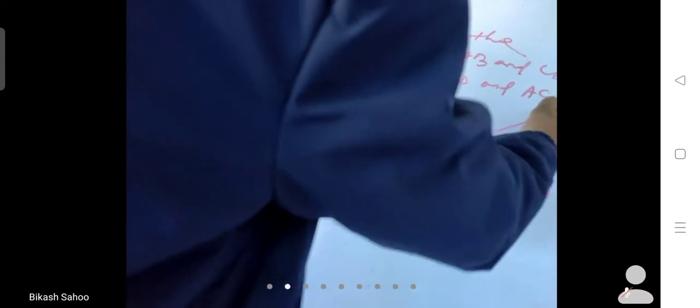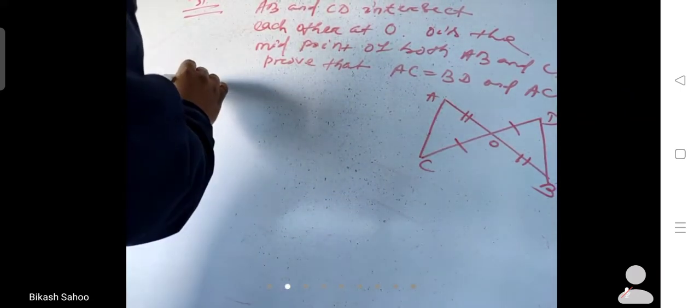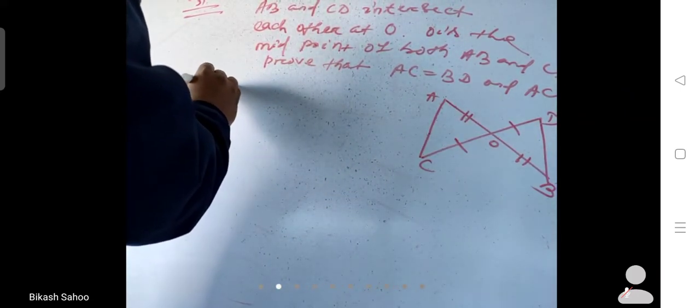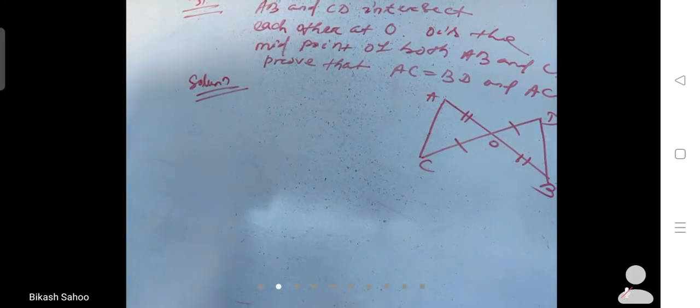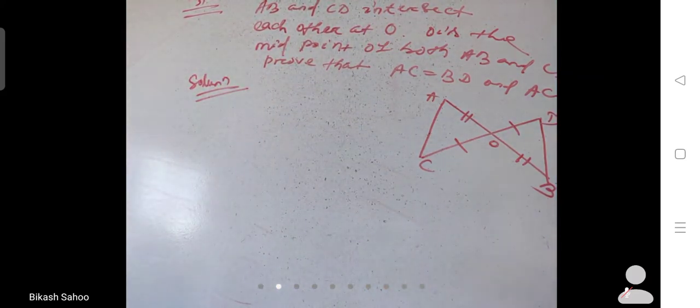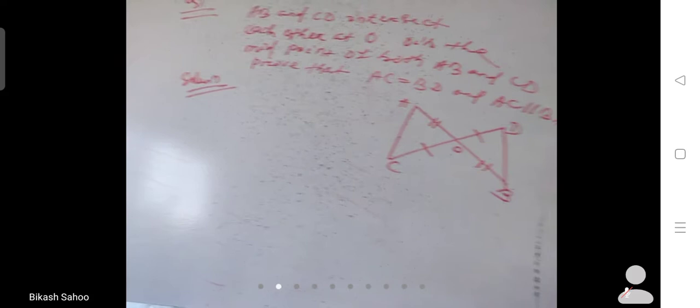Okay, that AB and CD intersect at O. AB line and CD line. AO is equal to BO and CO is equal to DO. It is given. So how to prove that AC is equal to BD and AC is parallel to BD?